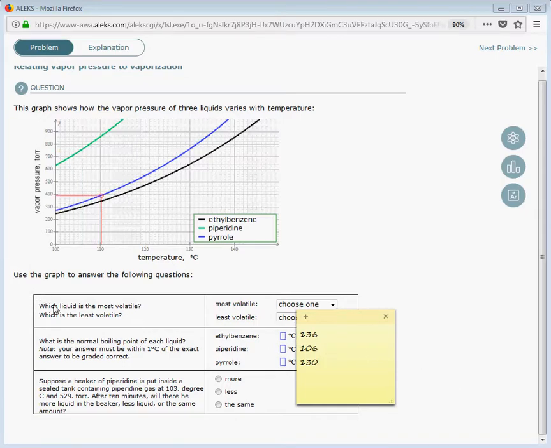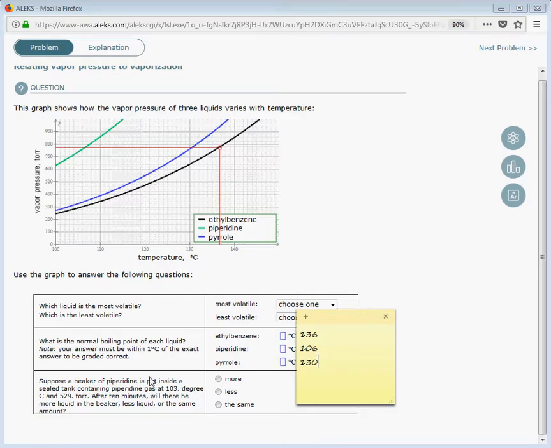Now, once we have the boiling points, which liquid is the most volatile? Well, that's the one with the lowest boiling point, so that's going to be your pyridine. So that would be the choice here for the most volatile. Remember, volatile doesn't mean angry, going to hit you. It means easily vaporized. Which one's the most easily vaporized? Then the least volatile is the one with the highest boiling point, which in this case is going to be ethylbenzene. Again, as we discussed before, you could just look at the graph and answer the first question, but you have to get the boiling points anyway, so you can also do it from the boiling points.